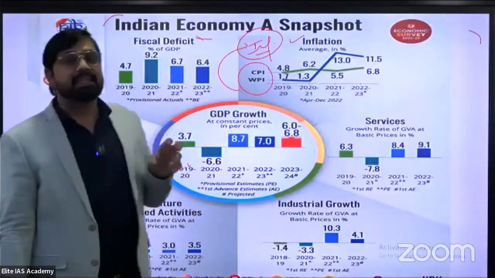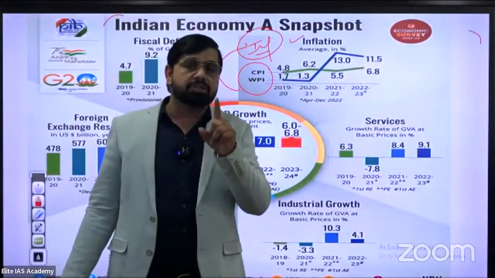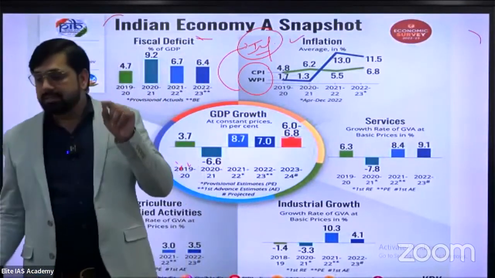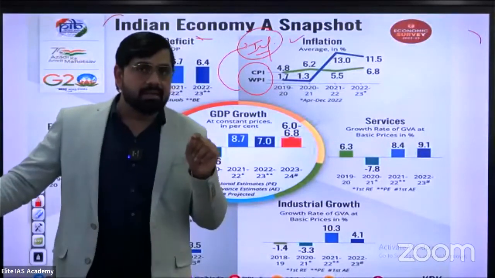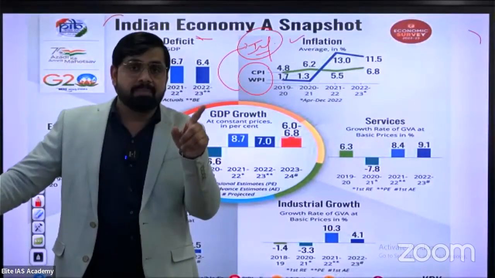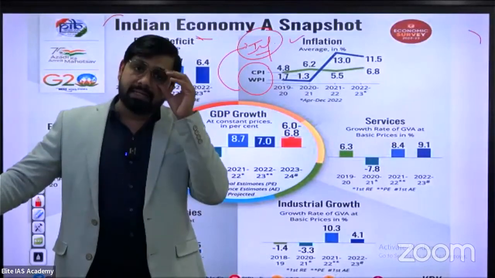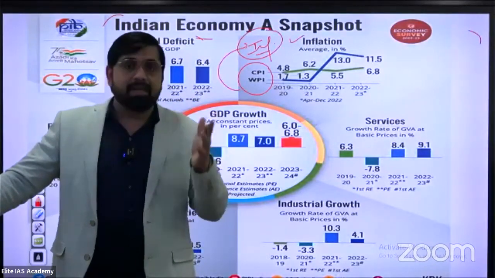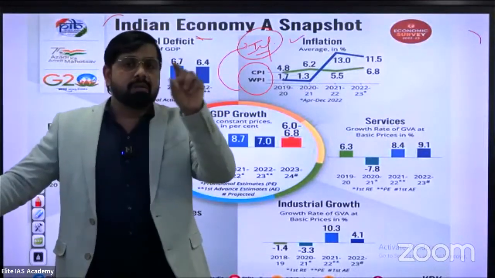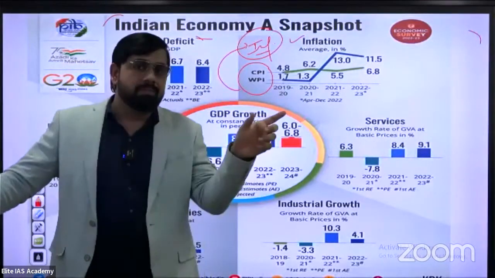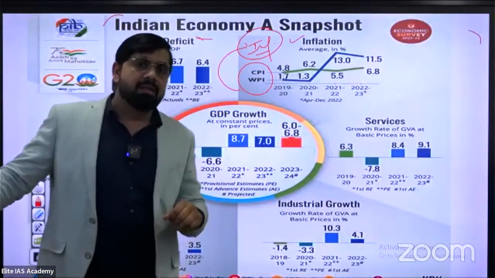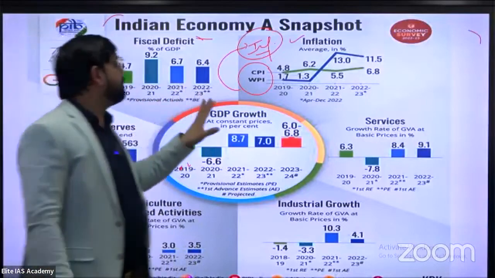In UPSC CSE PT 2017, there was a question related to WPI. The question was multi-statement based, and one statement said the base year of WPI is 2011, with options like 2005, 2008, 2009. Is that the right statement or the wrong statement? This one is the right statement. The base year of WPI is 2011.